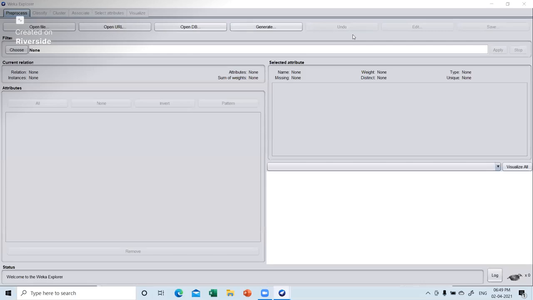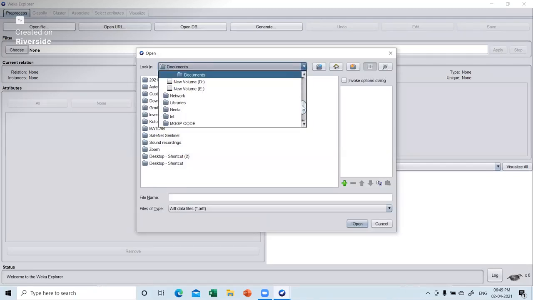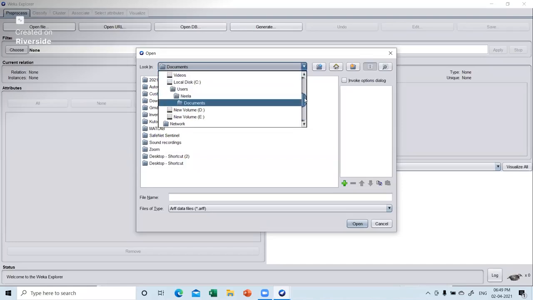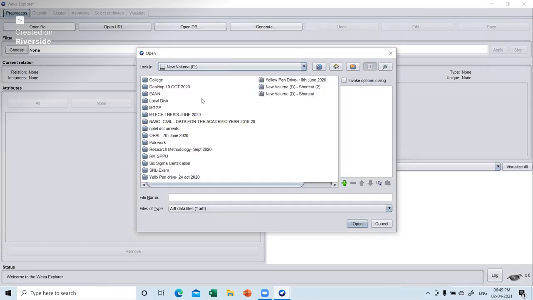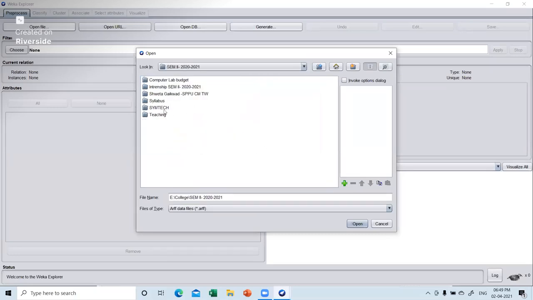Let it be. Okay, let us go to Explorer, go to Open File. Here you can open your sheet. Now you have to first open your training sheet. Go to the file, look into the folder where you have saved your file. I have saved my file in E drive, in college, in semester 2, in teaching, and yes, here is my file.